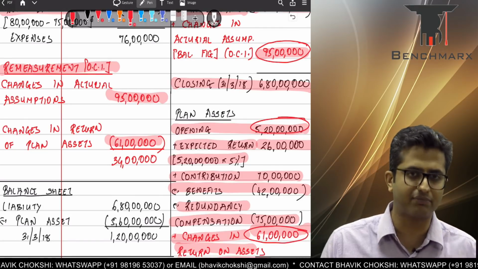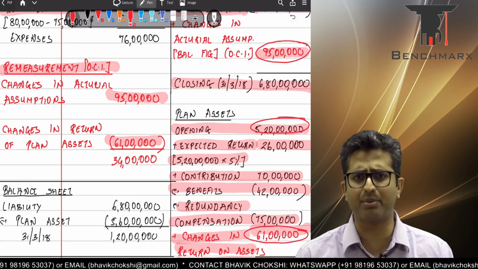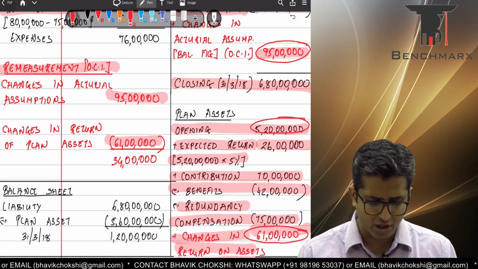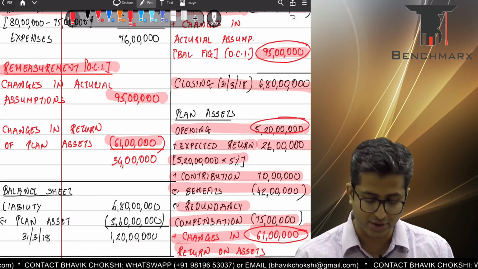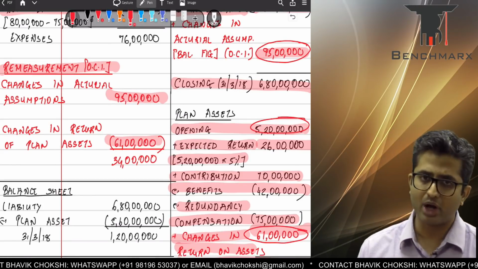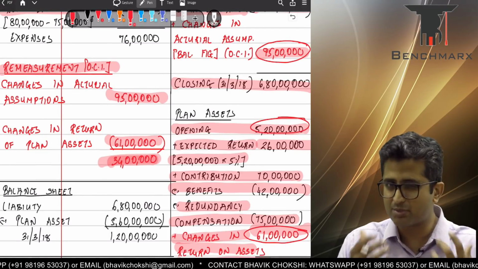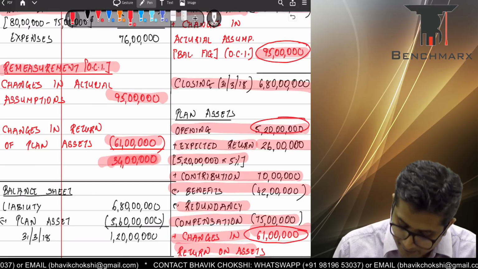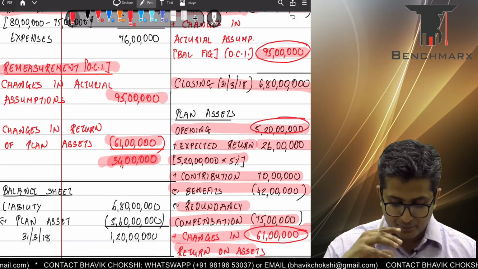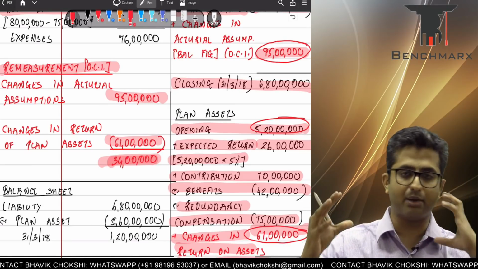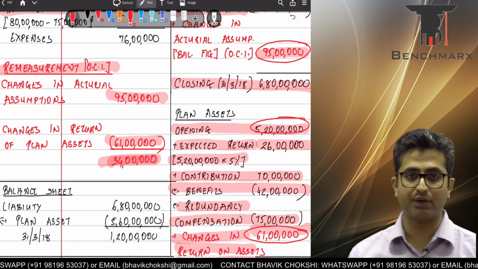Remember, if this was an AS 15 question, and you do have AS 15 in your syllabus as well, there's nothing called OCI, other comprehensive income, in AS 15 employee benefits. This will then be directly taken into the profit and loss account. However, under Ind AS you do have OCI, and hence these two numbers go into OCI. The Institute has done everything on a net basis, which becomes slightly difficult for a student to understand, though the balancing figure even over there appears to be 34 lakhs. We have decomposed the plan assets, plan liabilities, expenses, the detailed disclosure that appears, and found out 34 lakhs.